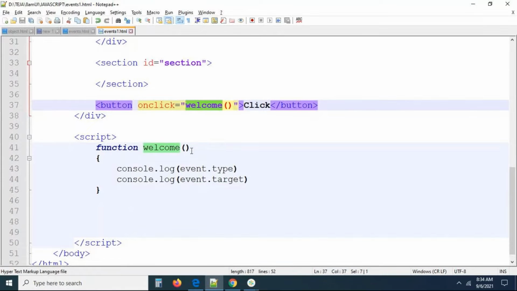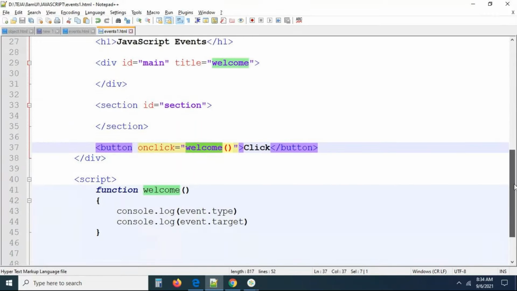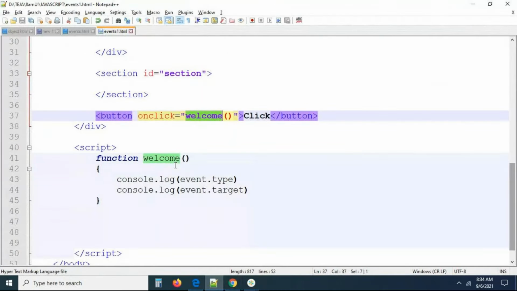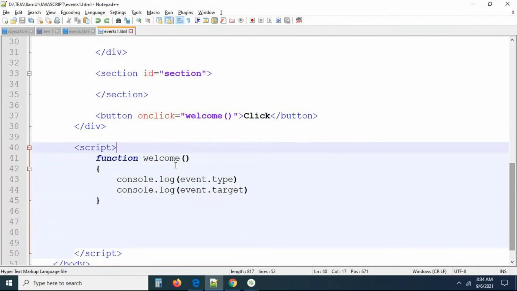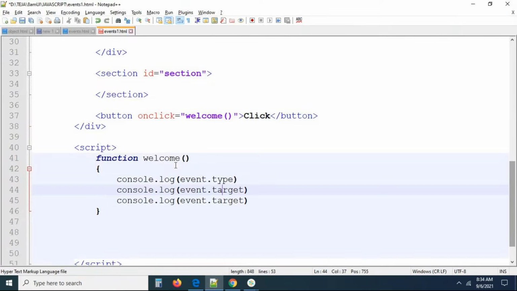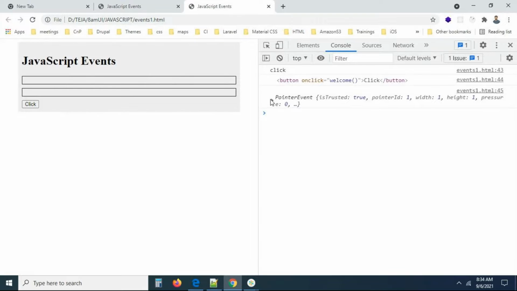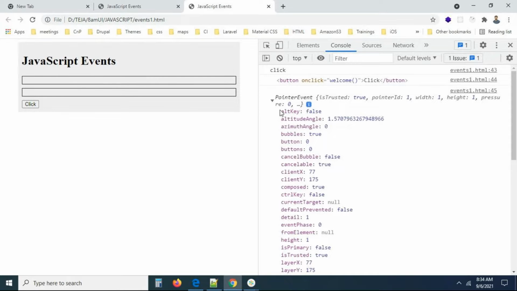Right. So you got some clarity here on what an event is and how we can use it. You can try to explore. There are a lot of things in the event object. You can print this event object and check each and every one. Yes, I'm printing the whole event object. Now you can see altKey. Did you press the alt key? No, that's why it is giving false. Did you press any control key? I didn't press any control key. That's why it is giving you false.